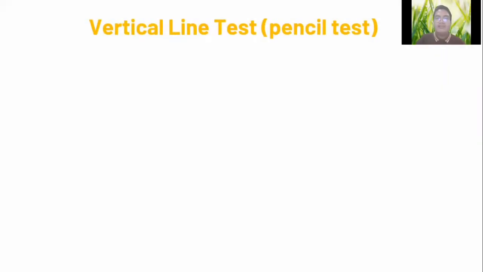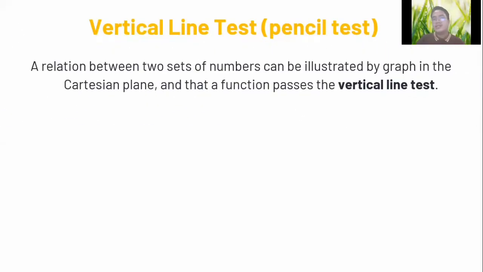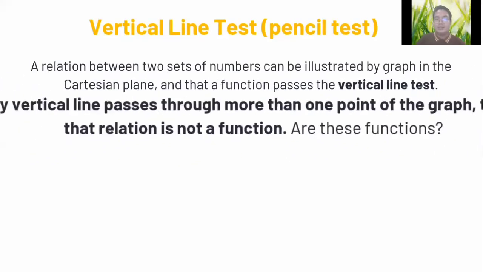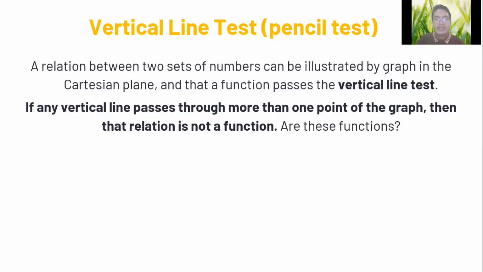Now, we also have the vertical line test. What is the vertical line test? A relation between two sets of numbers can be illustrated by a graph in the Cartesian plane, and a function passes the vertical line test. So what does it mean? If any vertical line passes through more than one point of the graph, then that relation is not a function. Take note of it. If it passes through more than one point in the graph, it is not a function.